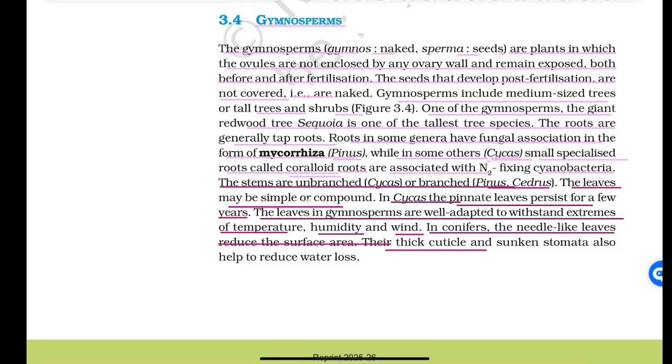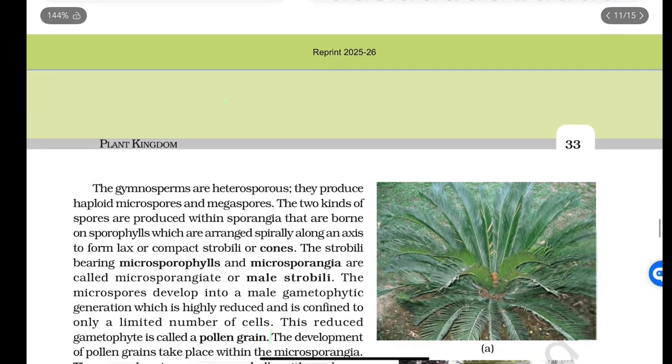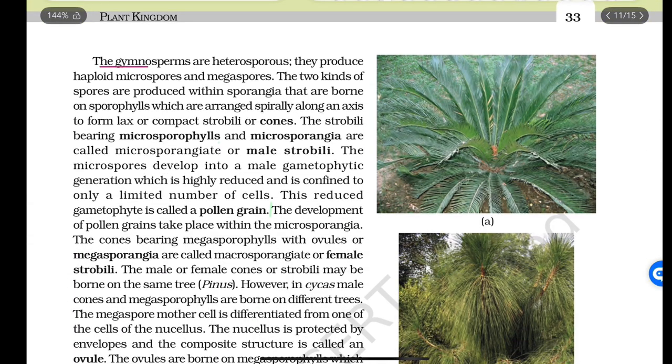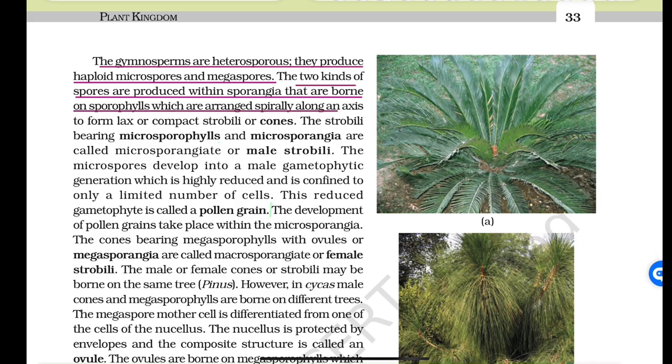Their thick cuticle and sunken stomata help to reduce water loss. The gymnosperms are heterosporous. They produce haploid microspores and megaspores. The two kinds of spores are produced within sporangia that are borne on sporophylls, which are arranged spirally along an axis to form lax or compact strobili or cones.